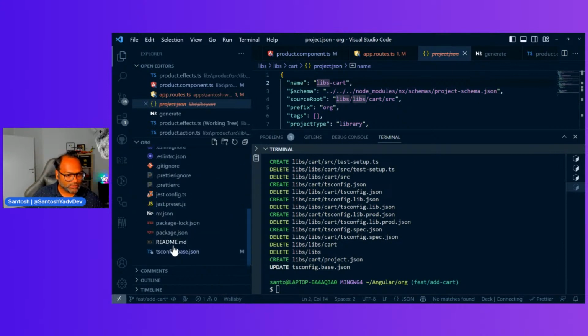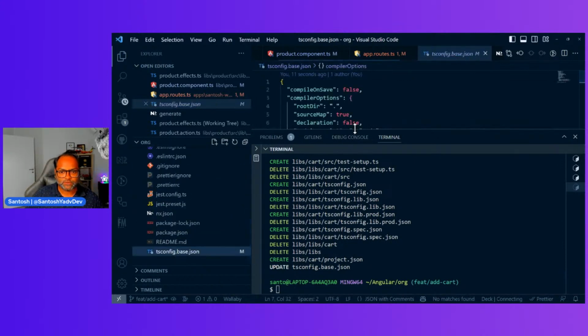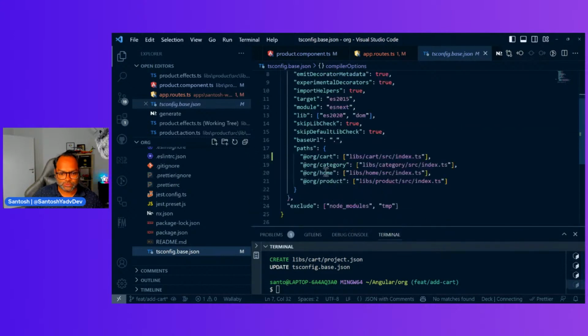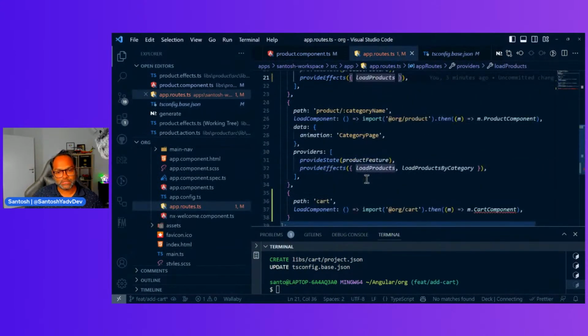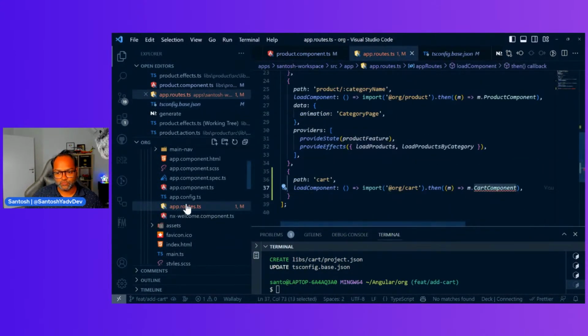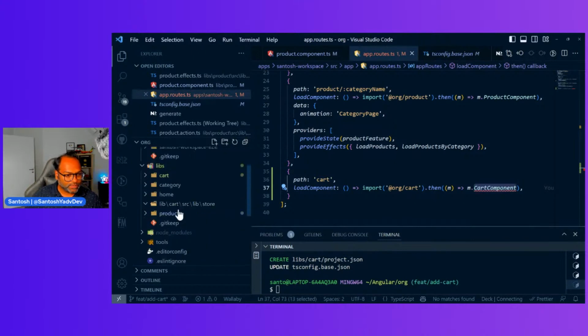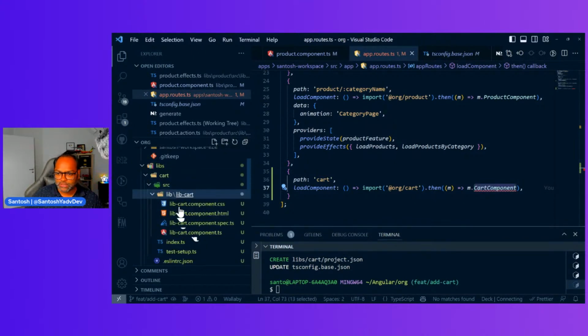Our component is here, and let's see if it updated tsconfig.json as well, because this should be updated now. Yes, org cart worked. So we saved some time using the move utility. And let's go and see our cart component. Where is the cart component? Okay, this is not renamed, src libcart, so it just moves it as it is.